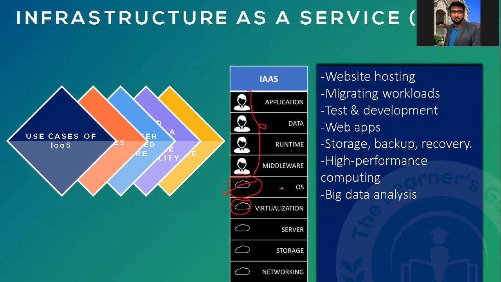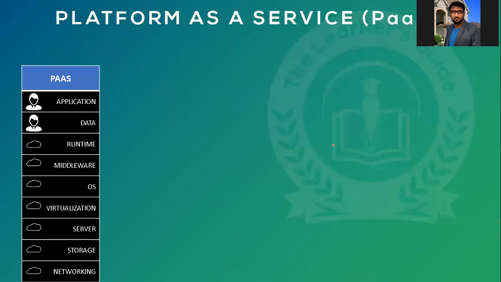Okay, so your operating system, your virtualization, your server, storage, and networking, all these things, call it an infrastructure, and this infrastructure is managed by your cloud providers. And application, data, runtime, and the middleware, these are all maintained by us as a user.